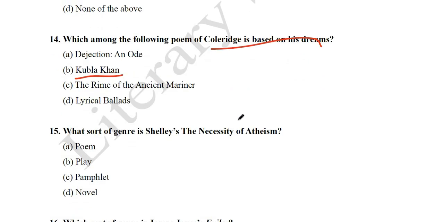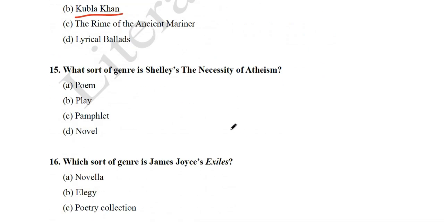Next question we have: what sort of genre is Shelley's The Necessity of Atheism? Poem, play, pamphlet, novel? It is pamphlet. So friends, this question is very important. Why? Because this pamphlet, The Necessity of Atheism, it was written by P.B. Shelley, and for this he was actually expelled from University College, which was under Oxford. So he was expelled from the Oxford for writing a pamphlet which is The Necessity of Atheism. So this point is very important.